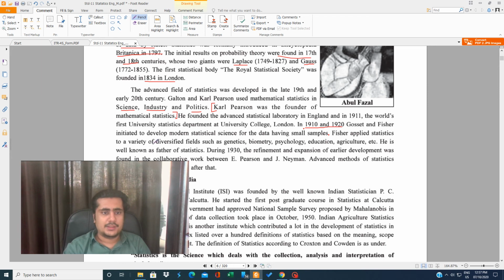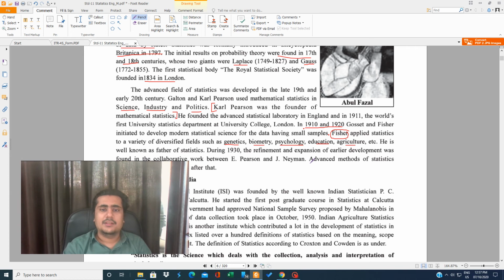Fisher applied statistics to diversified fields such as genetics. Now they have taken statistics to another level. They applied statistics to genetics, biometry, psychology, education, agriculture, and this kind of thing. He is well known as the father of statistics. So now, who is the father of statistics? Fisher. Fisher is the father of statistics.